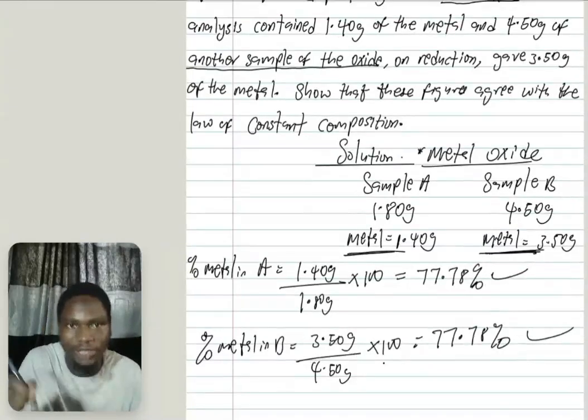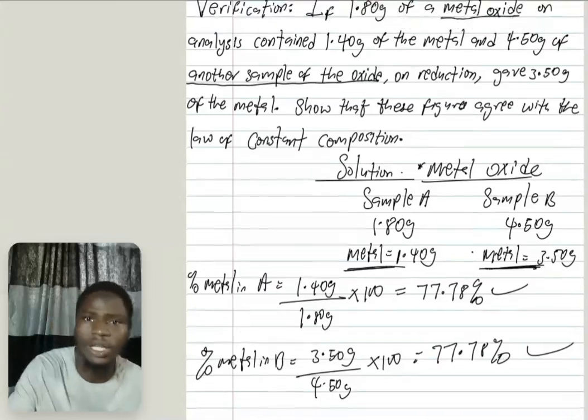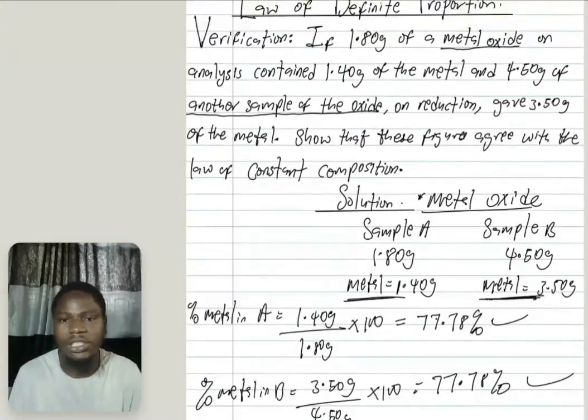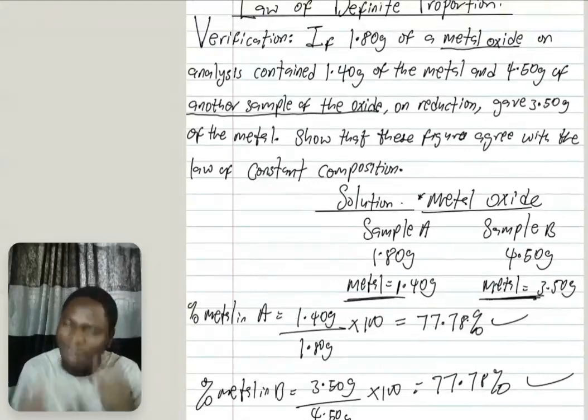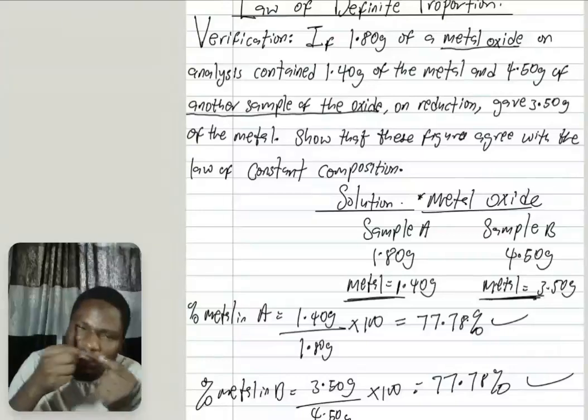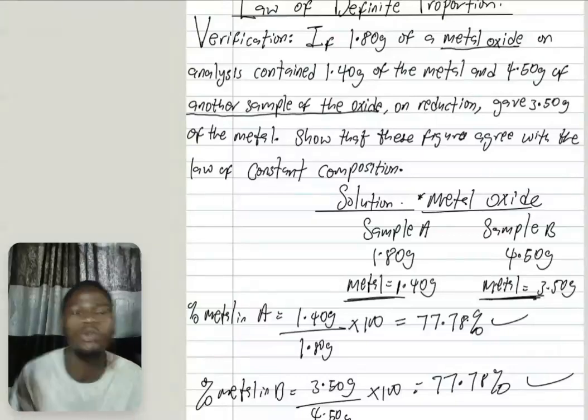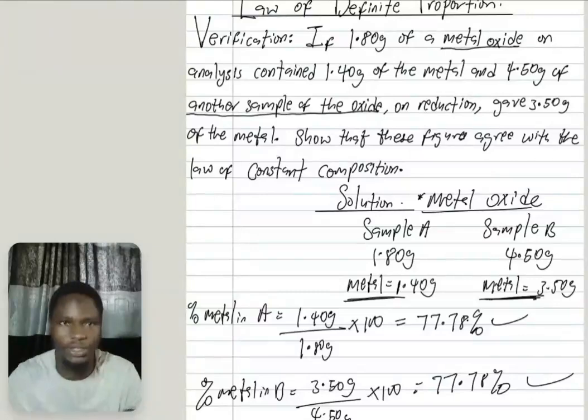So you verify that with a statement. Okay, so that's that for that. At times, it might not be exactly the same. It might be approximately the same. You can just have a very small difference. If you observe that, it is also obeyed. But if it is totally different, then it is not obeyed.